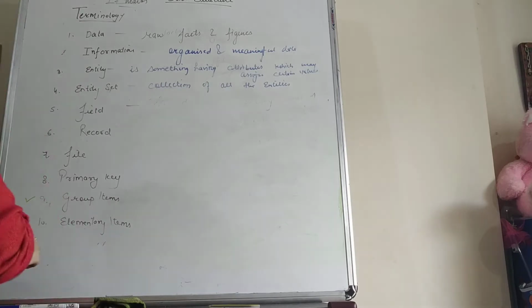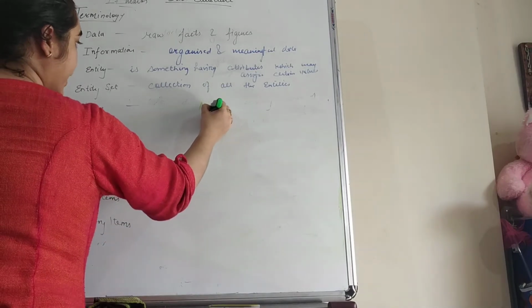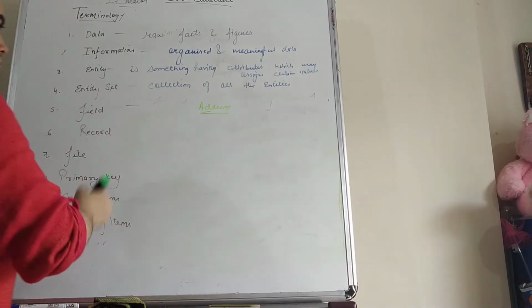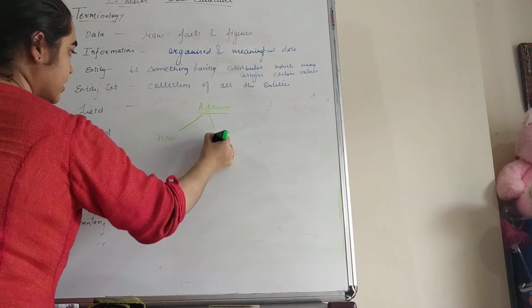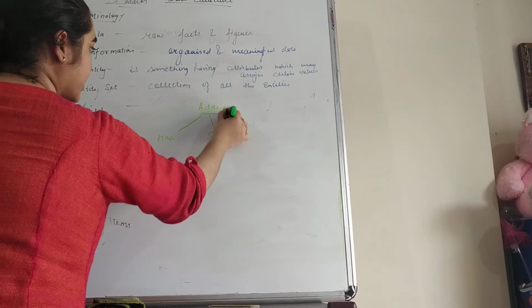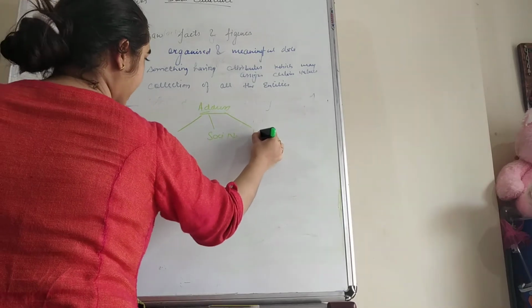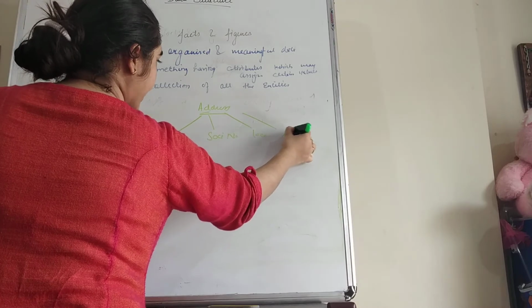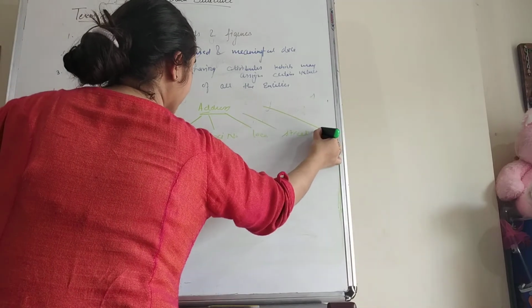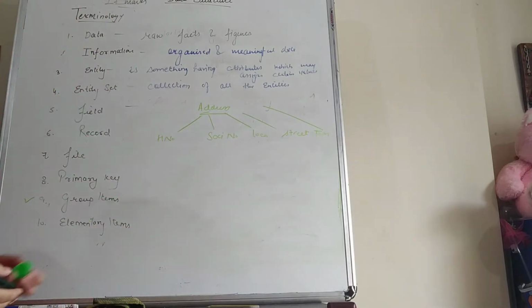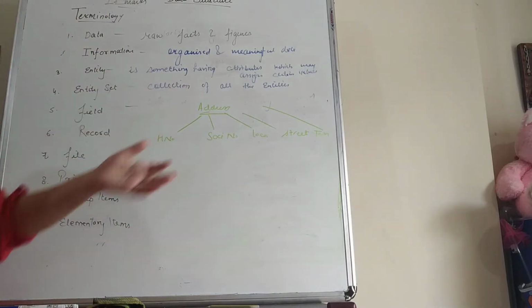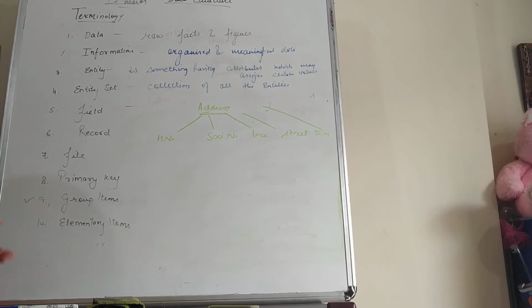See students, for example we have address. Address we can divide into sub items. Initially we can write the house number, after this the society number, and after society the name of the locality. After locality we can write the name of the street, then the name of the town, and afterwards the name of the state, and then the name of the country. So that is known as a group item: items which can be divided into sub items.